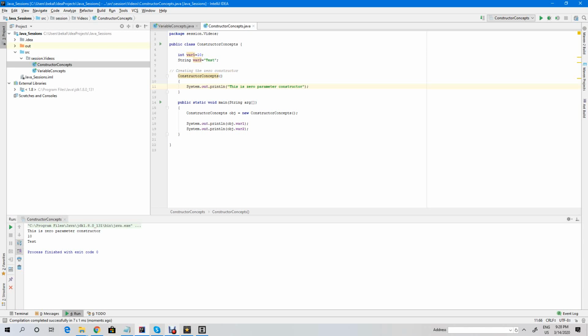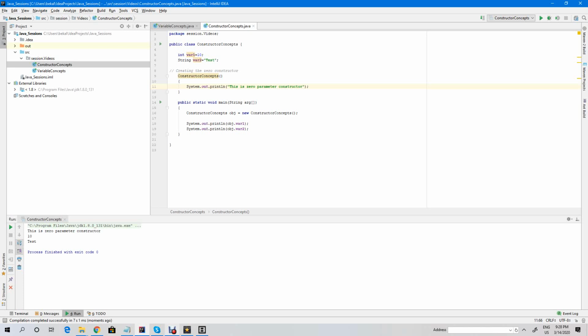Why these three values? This is the zero parameters constructor, because the constructor will be called whenever the object has been created. That is why we are getting three results: this is the zero parameters constructor, as well as whatever the variable one and two values are.